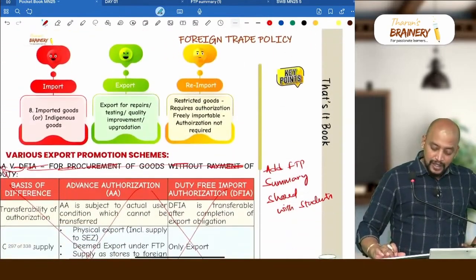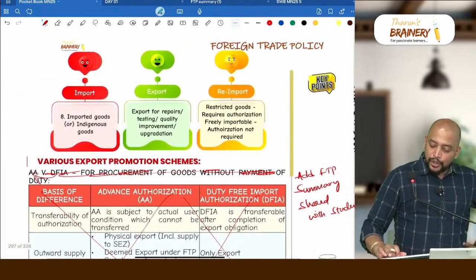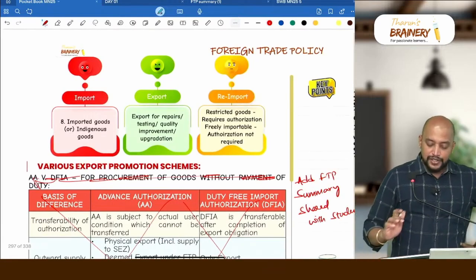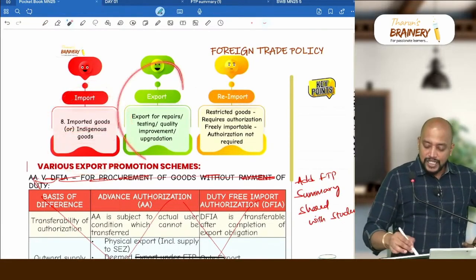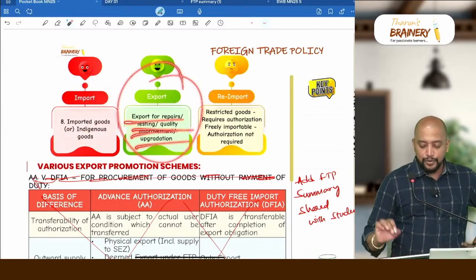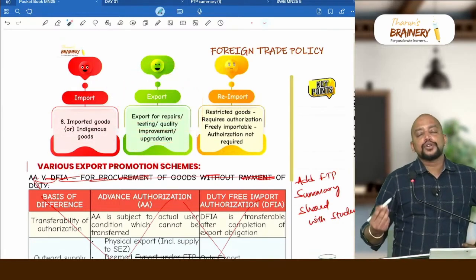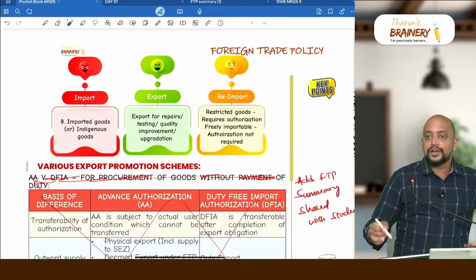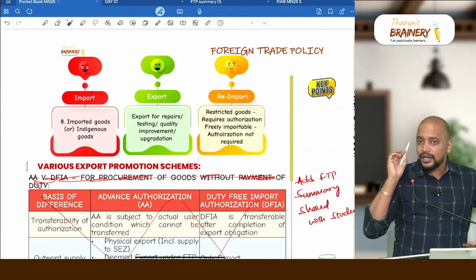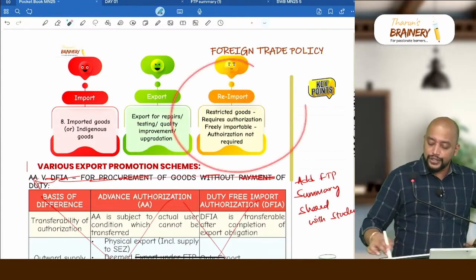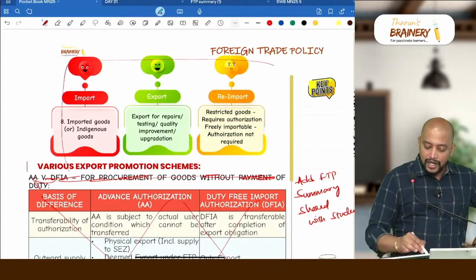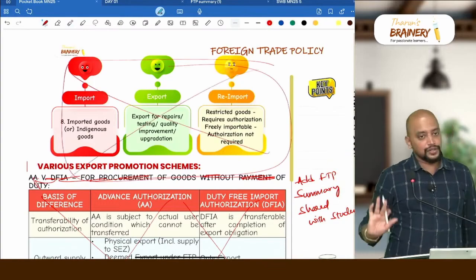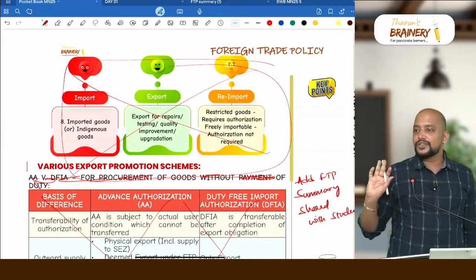Next, see this: import, export, re-import. First you are importing the goods. Imported goods are indigenous goods, and you are exporting for repairs, testing, quality improvement, upgradation. Again re-import. Should we again check whether authorization is required or not? Yes. Every time you are re-importing or originally importing, you need to check. Even for re-imported goods, restricted goods mean authorization required, freely importable means authorization not required. So we can remove this. You understood? Only a few things you need to remember.